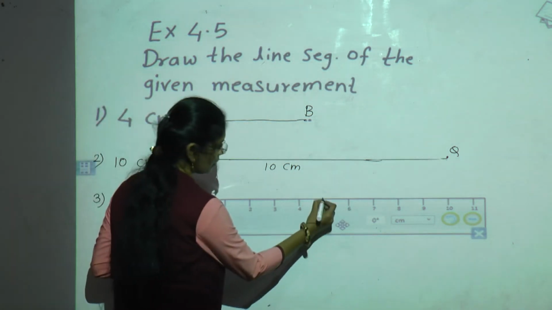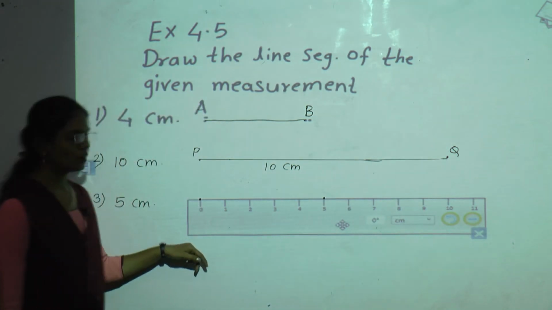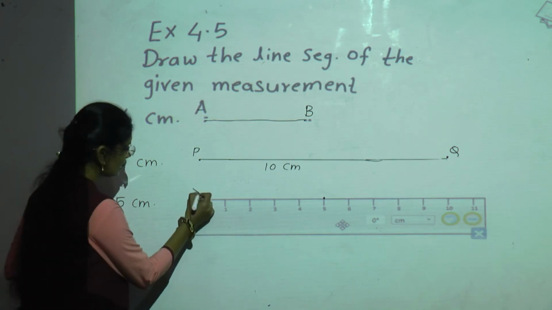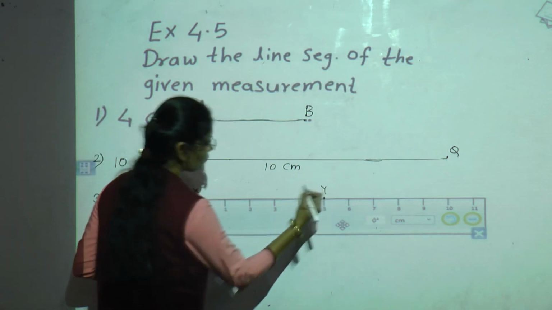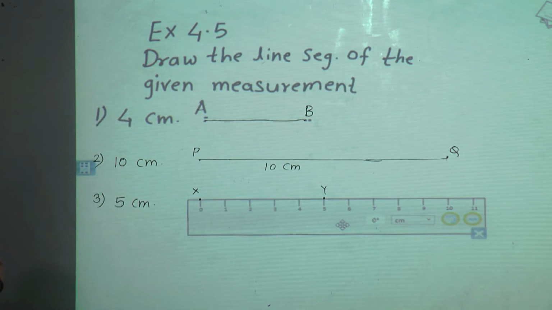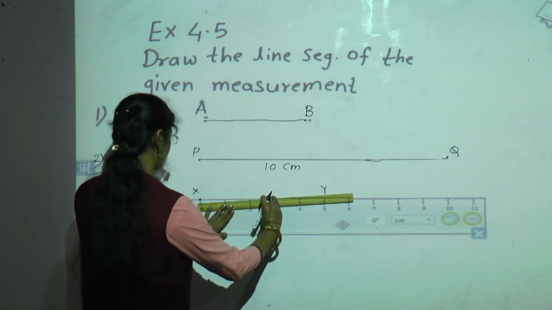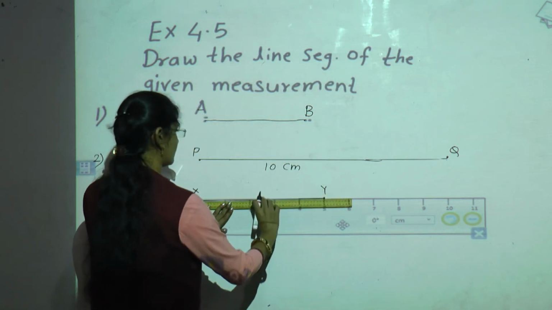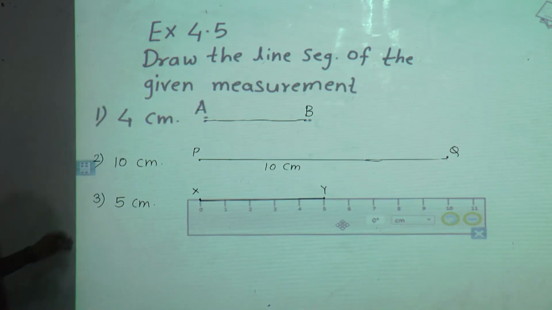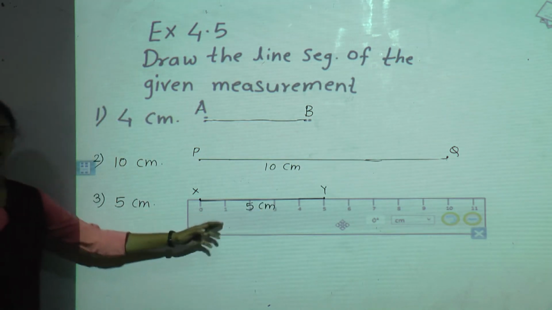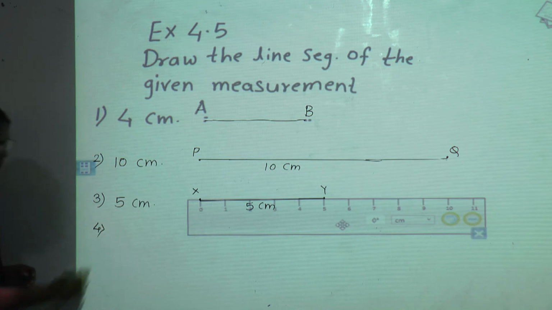So see the 5 number, it is here. Give another mark against 5 and then give the names, point X and point Y. Now join these 2 points XY, which is 5 centimeter. See, this is a length of 5 centimeter. XY, 5 centimeter. Then the fourth is 8 centimeter.